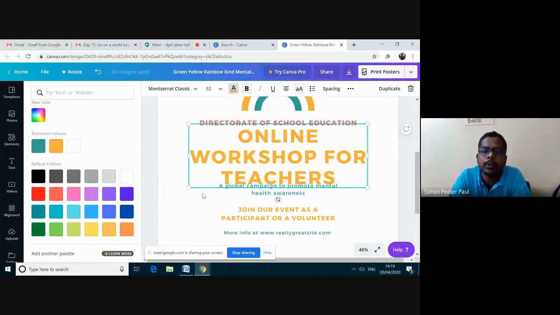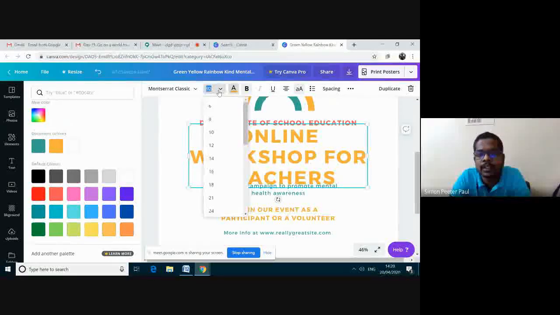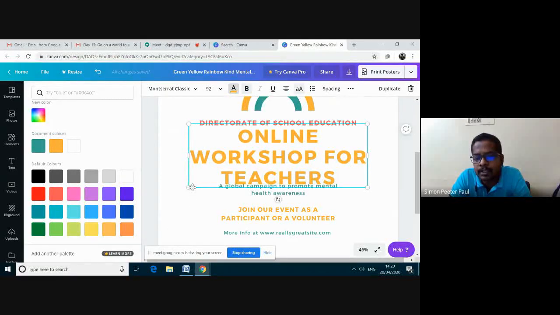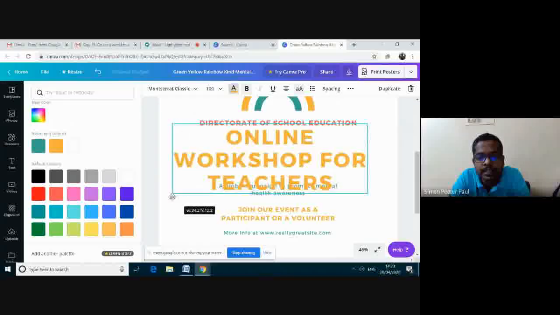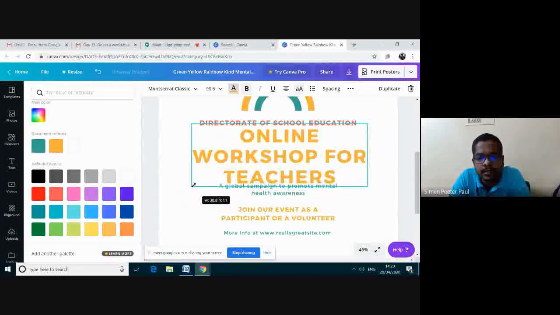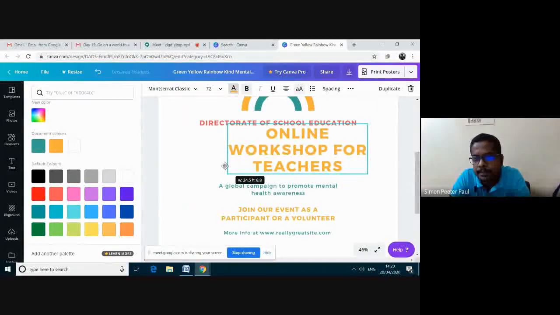If I want to reduce the size, I can do it in two ways. One is by going here and changing the font size. There is also another option: by clicking at the edge, you can drag to increase or decrease the size.